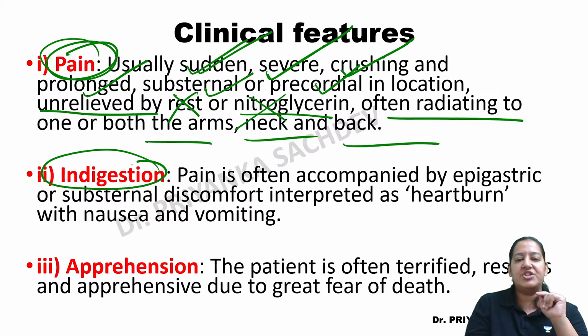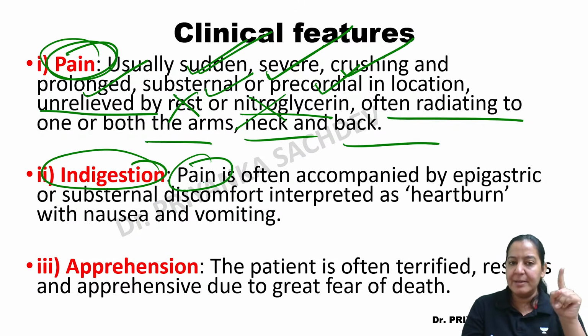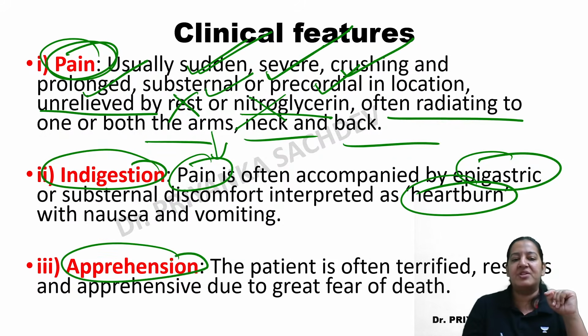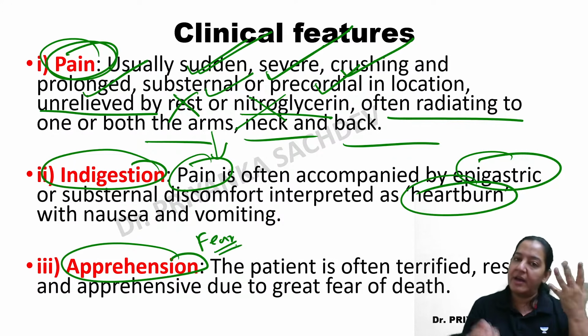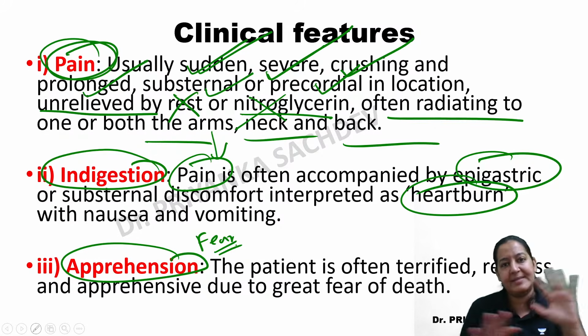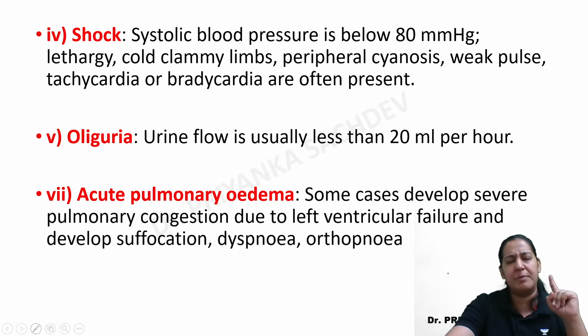The second is indigestion. Whenever we have pain, we have acidity. We know that, right? Whenever there is a pain, the patient also has acidity due to the severe pain. The patient has epigastric pain. That is heartburn, right? The third is apprehension. Apprehension means fear. The patient will feel, I am dead now. So much pain that I am no longer going to survive and it's time to end now. So the patient has fear of death, apprehension because of the severe pain.